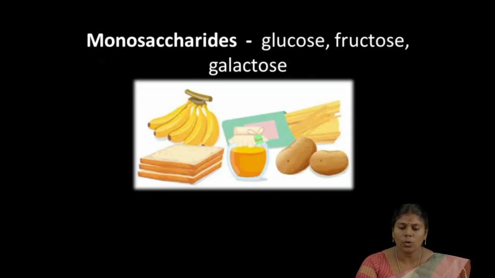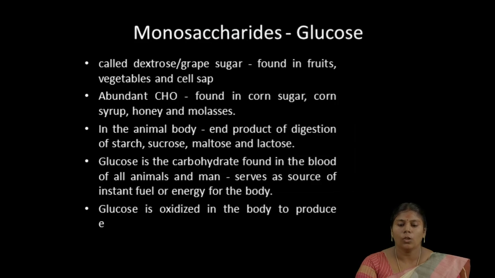Examples for monosaccharides are glucose, fructose and galactose. Let's see one by one in detail. The first one is glucose. It's a monosaccharide called dextrose or fruit sugar. It is usually found in fruits, vegetables and cell sap. It is also present in sources like corn sugar, corn syrup, honey and molasses.